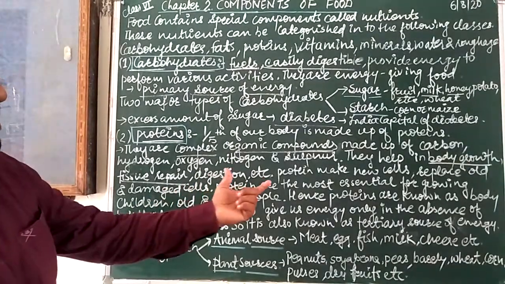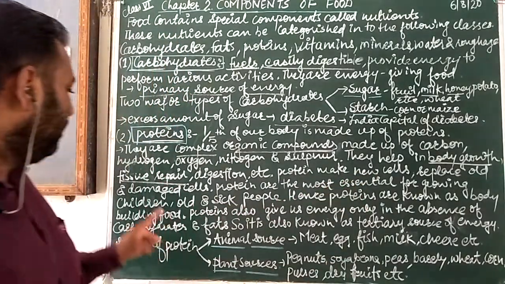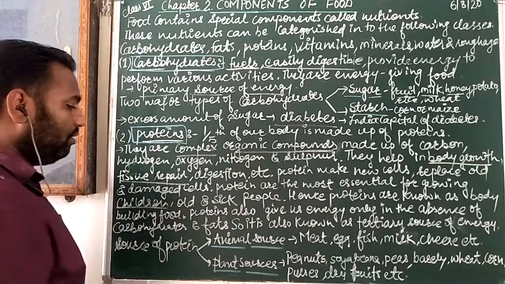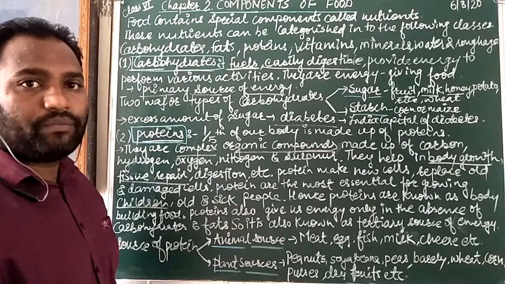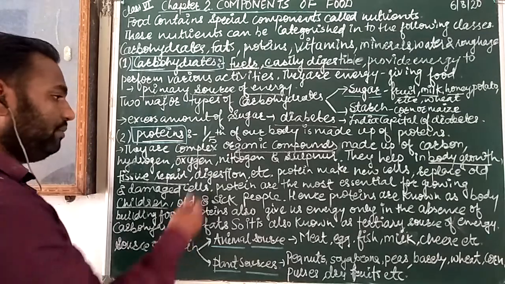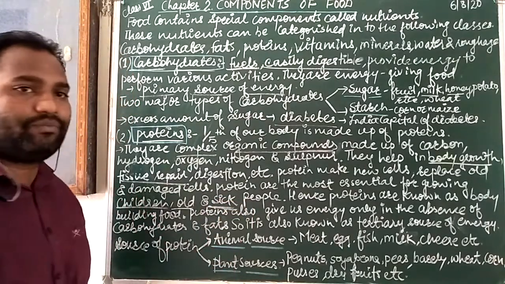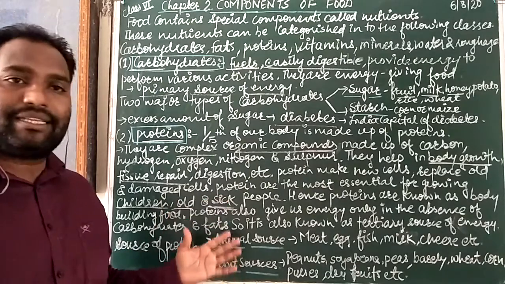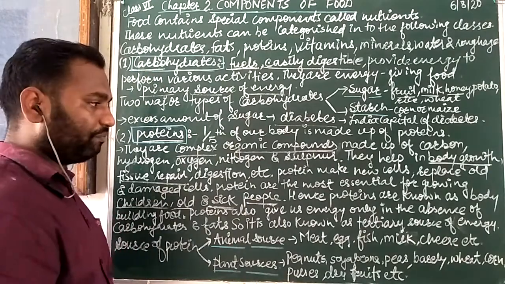Now, proteins are the most essential for growing children, old and sick people. Children's bones are very flexible and mostly very weak. So for strengthening, when we have to give strength to the bones, we need proteins. Old people also need protein, and sick people, meaning ill people, who are having a bad rest or maybe some diseases in their body, need protein for the repair of their body.